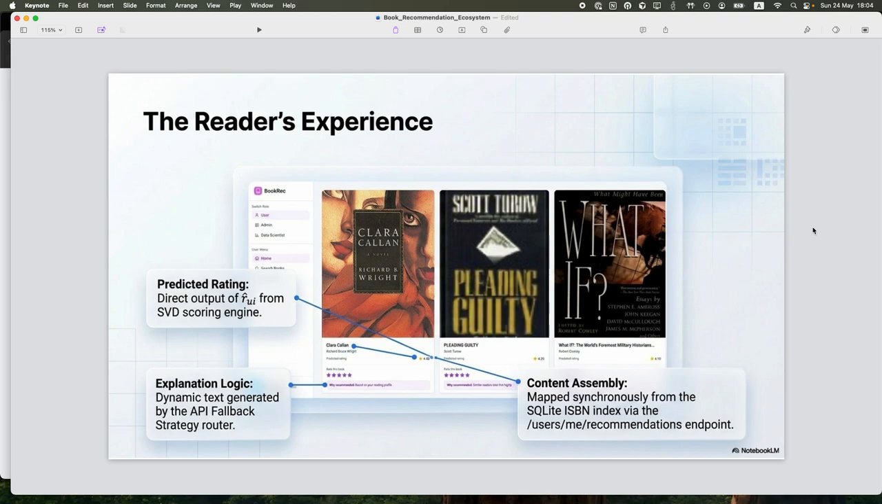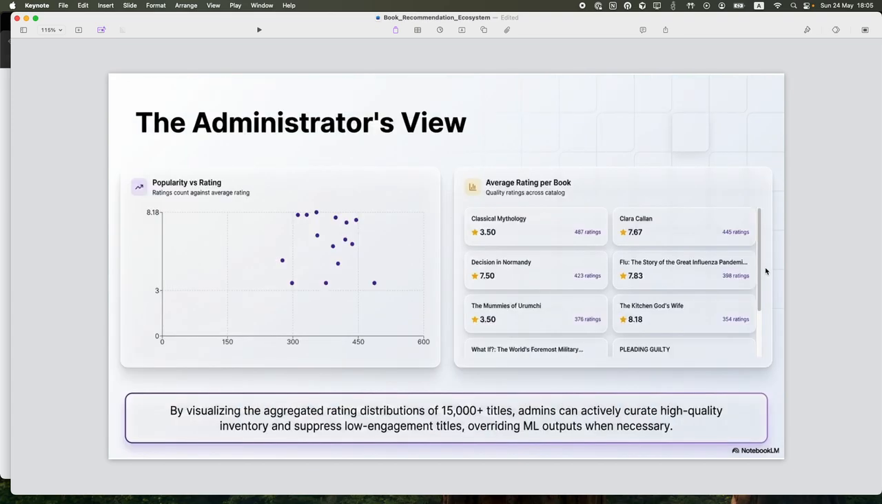They will receive the output from the SVD scoring engine. As you can see here, I will see the book with the rating, and also we can rate it, and it will give a feedback loop that updates the rating, and it will immediately update the engine, so the user will receive the newest rank.